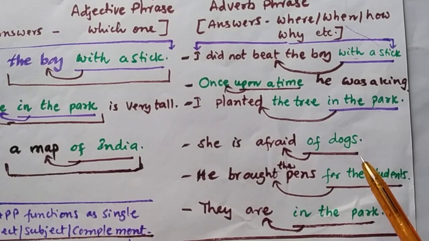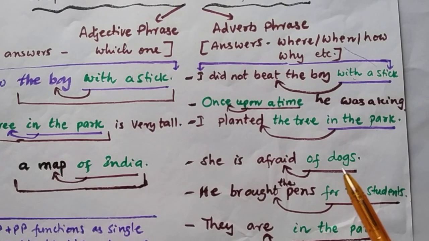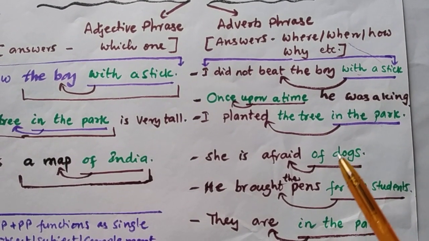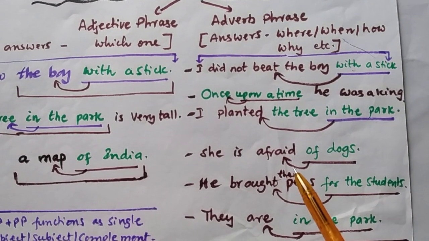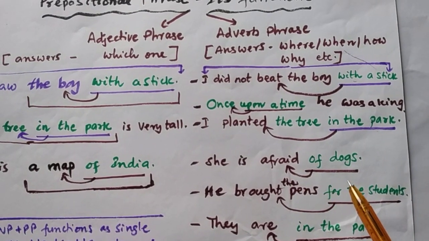She is afraid of dogs. Here the prepositional phrase is of dogs, and here this phrase of dogs describes the adjective afraid. So it is an adverb phrase.